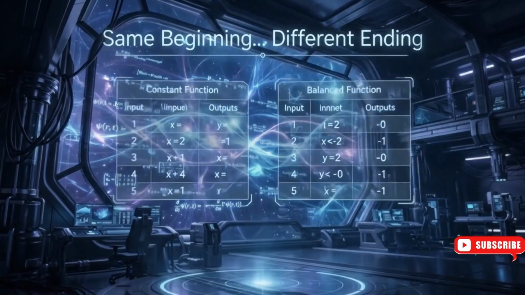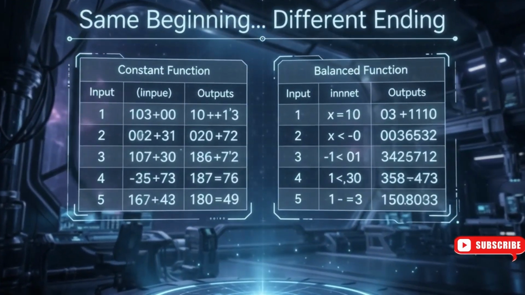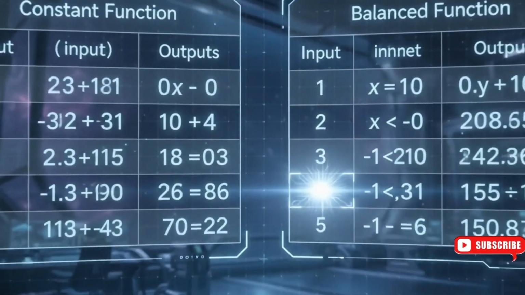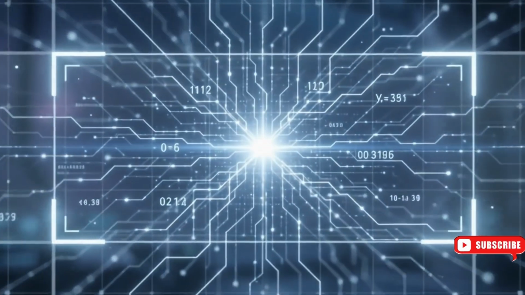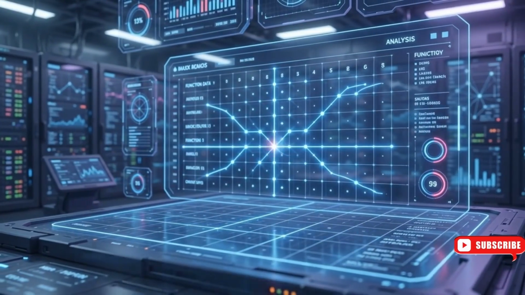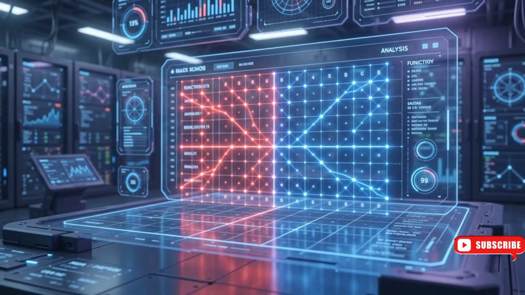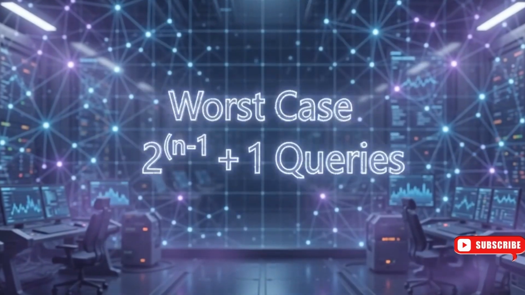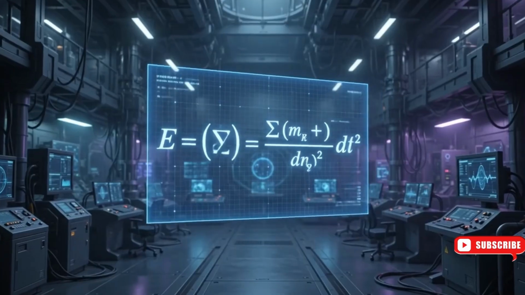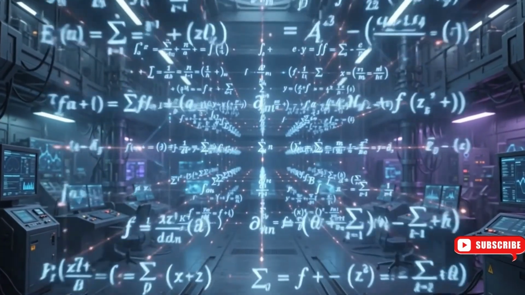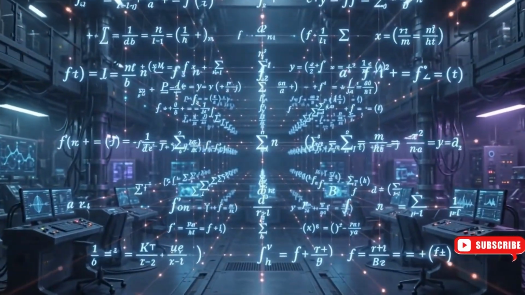Consider these two functions. After checking the first few inputs, both appear identical, yet a single unseen value can completely reveal their true nature. In the worst case, a classical computer may need to examine more than half of all possible inputs before it can guarantee whether the function is constant or balanced. As the number of inputs grows, the required classical queries increase exponentially.